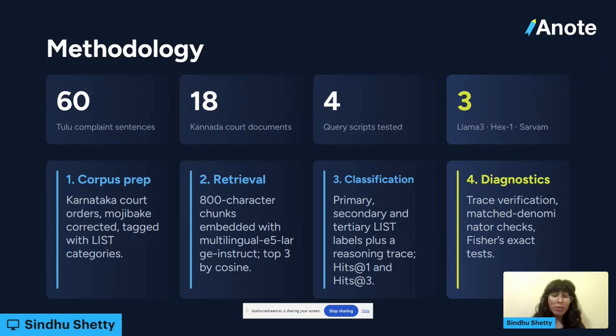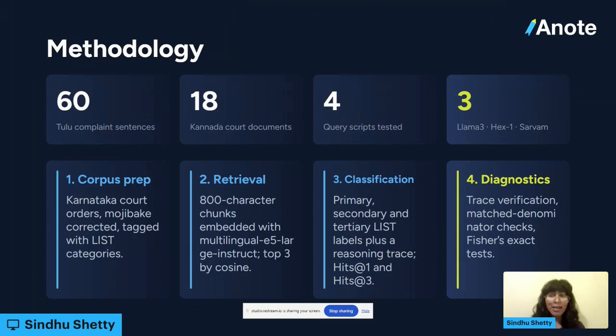The second was that we also asked for a reasoning trace verification, so it had to give a reason for why it chose the primary category. And then finally, we had a hits at 1 and hits at 3 score. The hits at 1 score is if the model's primary guess also matched what we put as the primary category for the sentence.